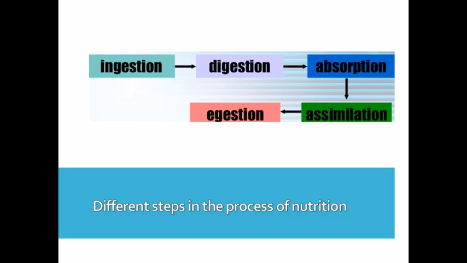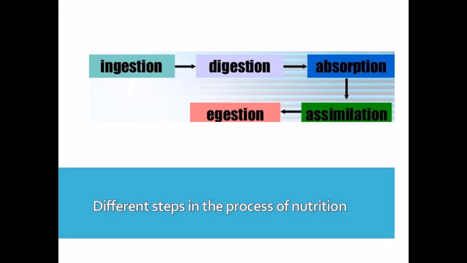Now here we will discuss the different steps in the process of nutrition. First is ingestion, second digestion, third absorption, fourth assimilation, and fifth is egestion. One by one we will discuss all these steps. First step is ingestion.